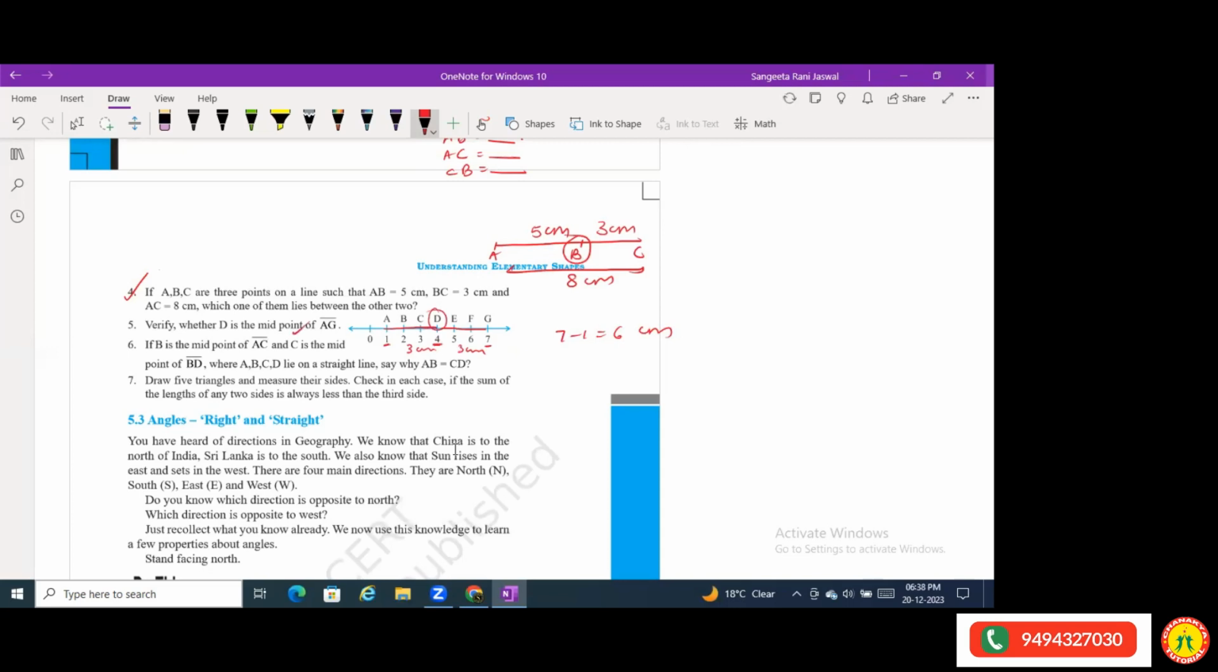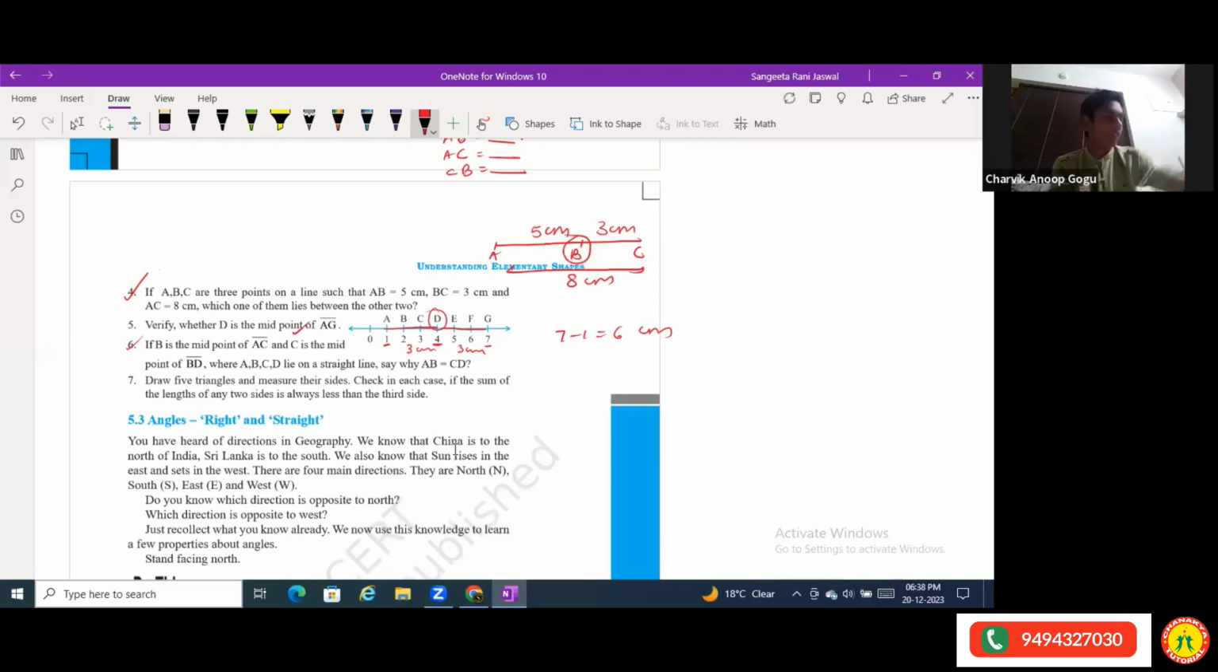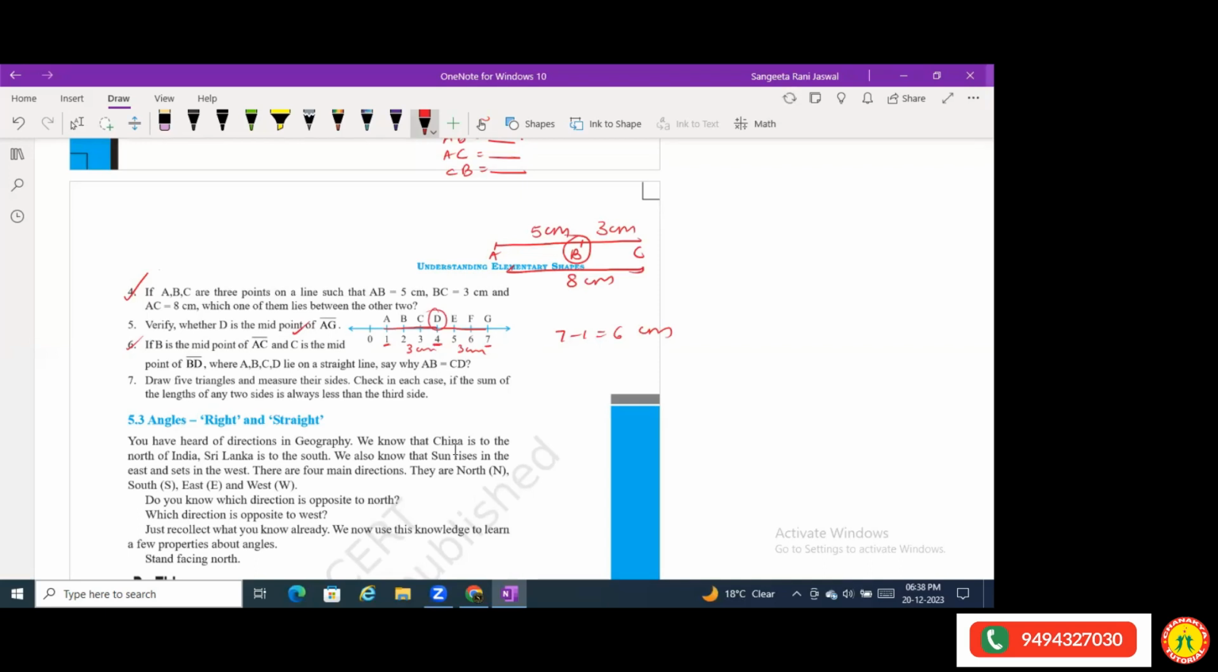Okay. Now question number 6. If B is the midpoint of AC and C is the midpoint of BD, where ABCD lie on a straight line, show that AB is equal to CD. Now what will you do here?